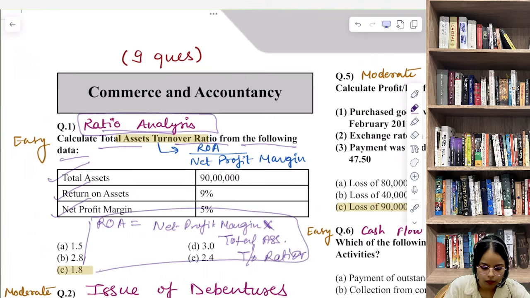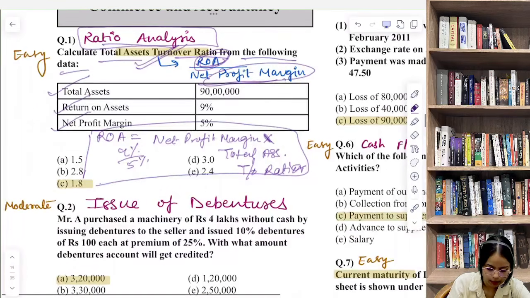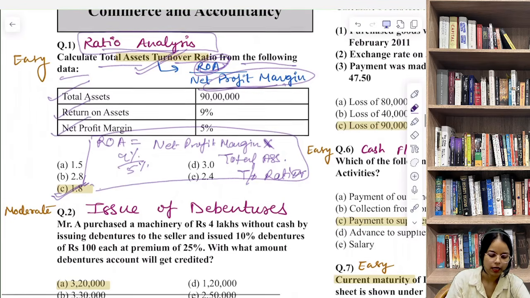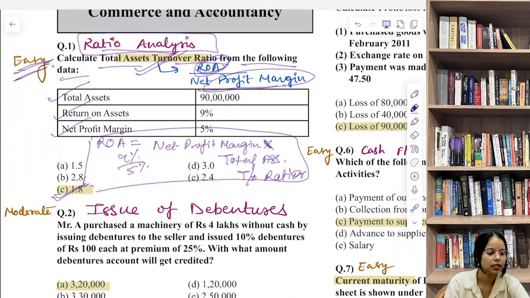They have already given you return on assets and net profit margin. So to find total asset turnover, you just rearrange this formula: total asset turnover ratio equals return on assets divided by net profit margin. Now when we put the numbers, 9% divided by 5%, what will be our answer? That is 1.8. That is your answer. That was very easy, right?